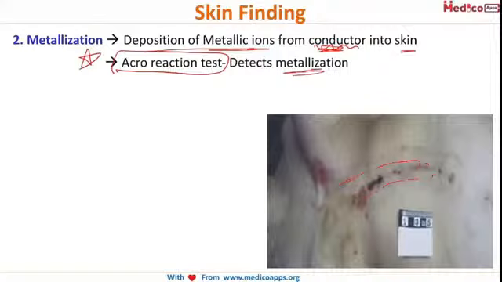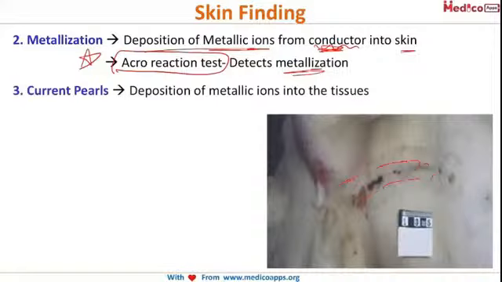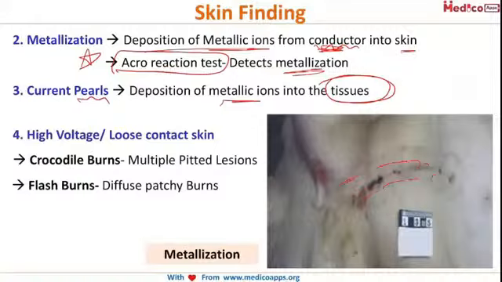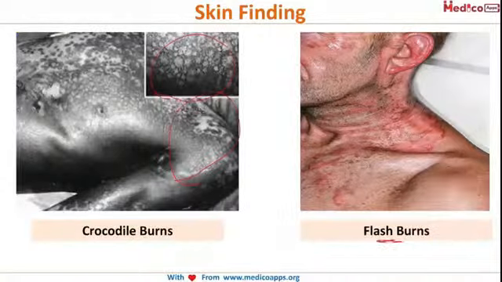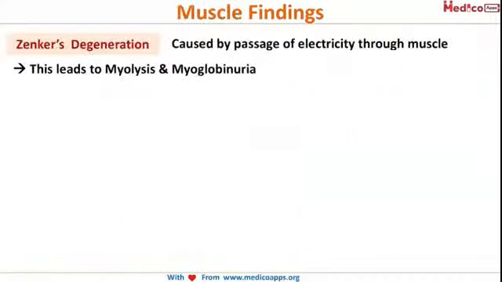Now, the third one we are looking at is the current pulse. This is when these metallic ions go and deposit straight away in the tissues. The fourth one we're looking at is the high voltage or loose contact skin. It results in crocodile burns or flash burns. Crocodile burns are multiple pitted lesions, whereas flash burns are diffuse patchy lesions. This is how the crocodile burn appears, multiple pitted areas, and this is the flash burn.